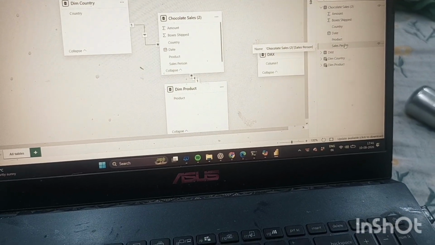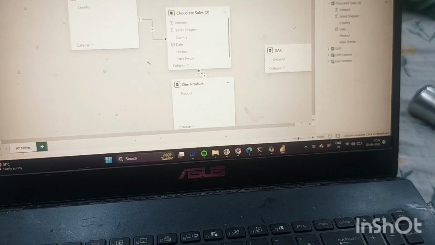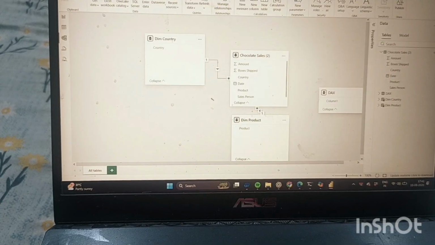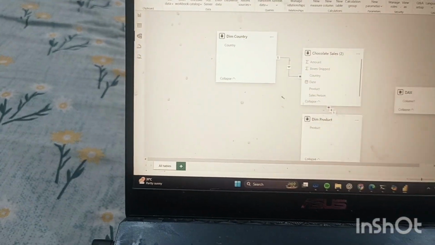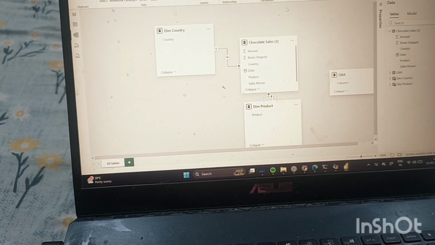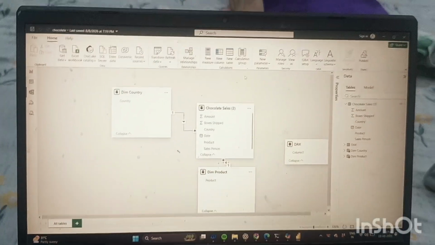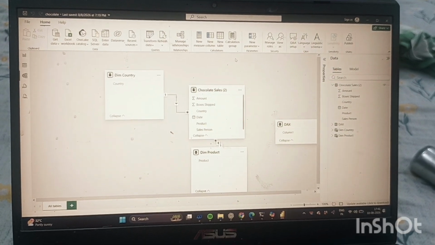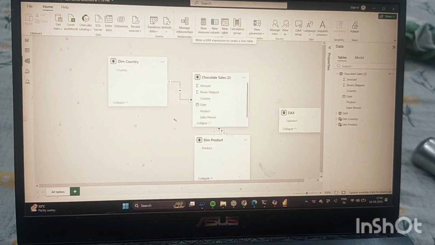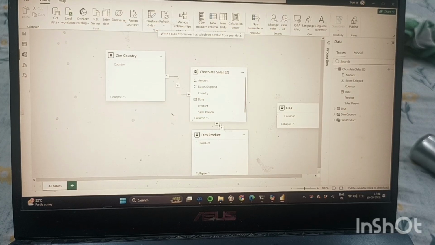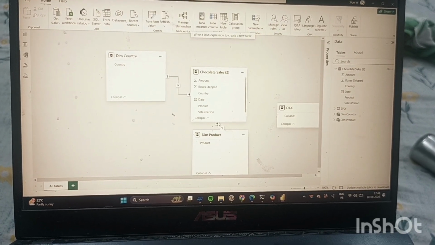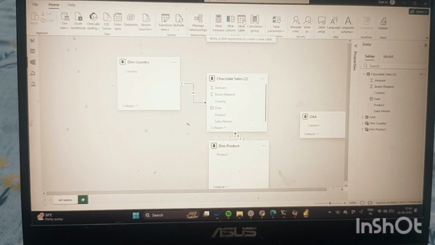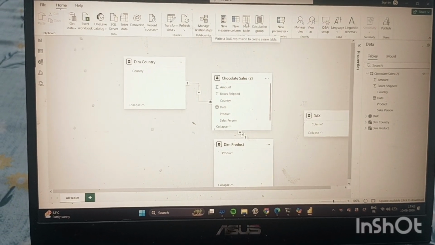So let's show how we can create a dimension table. One thing you must keep in mind: whenever you create any kind of dimension table, you must create it with a new table. Don't go to new column or new measure, you just have to go to new table. In data modeling we create a dimension table by clicking on new table.